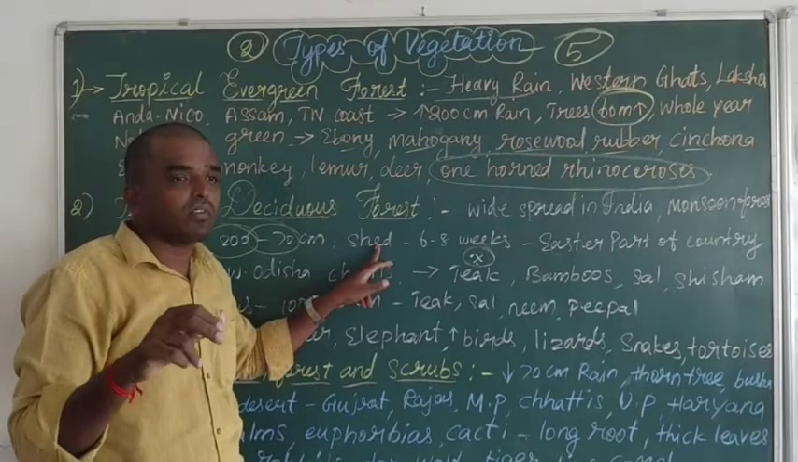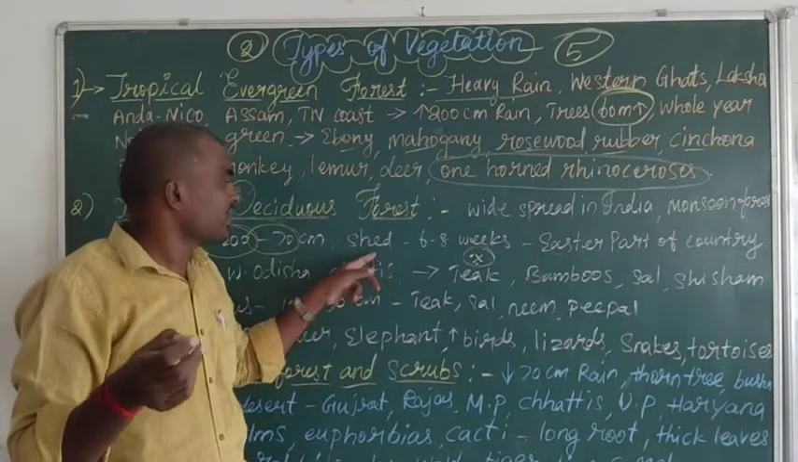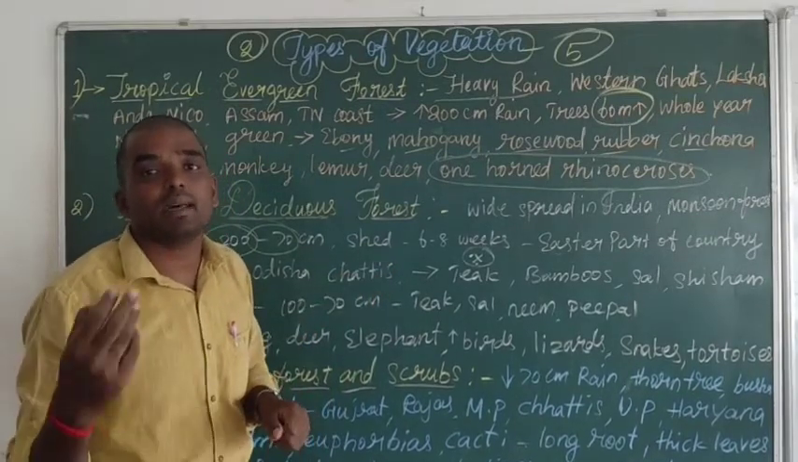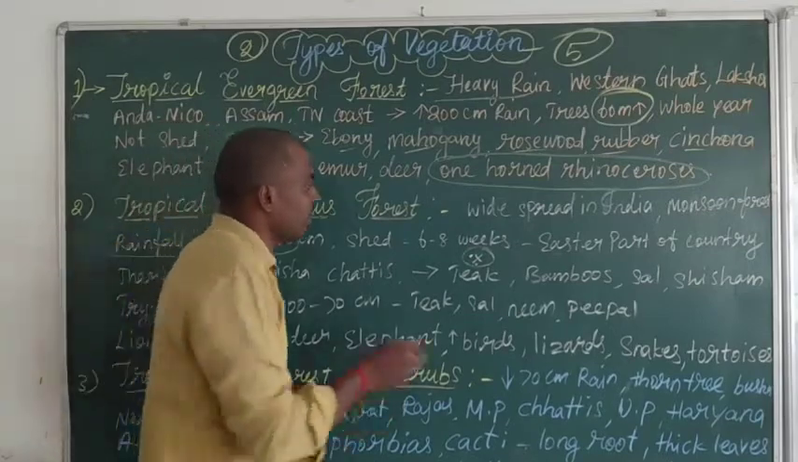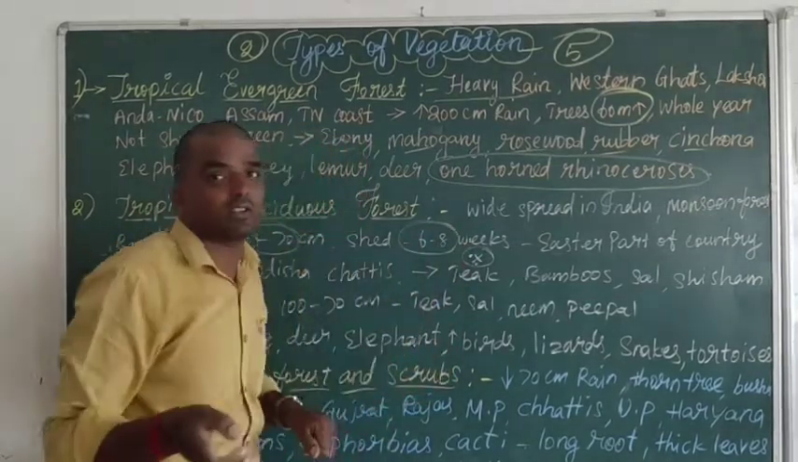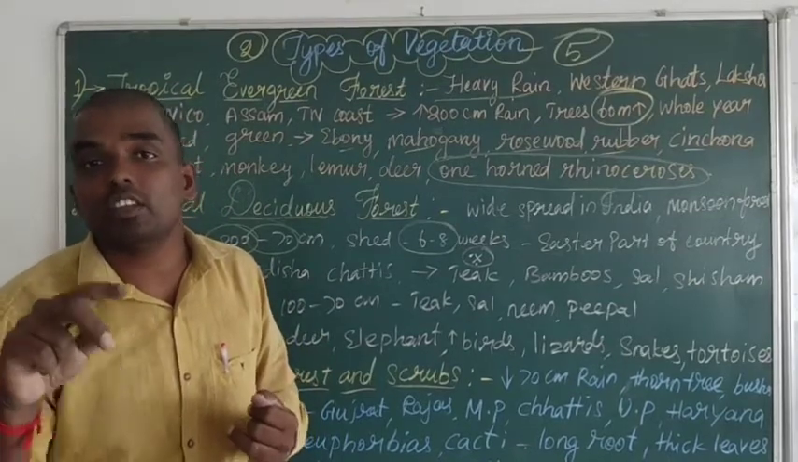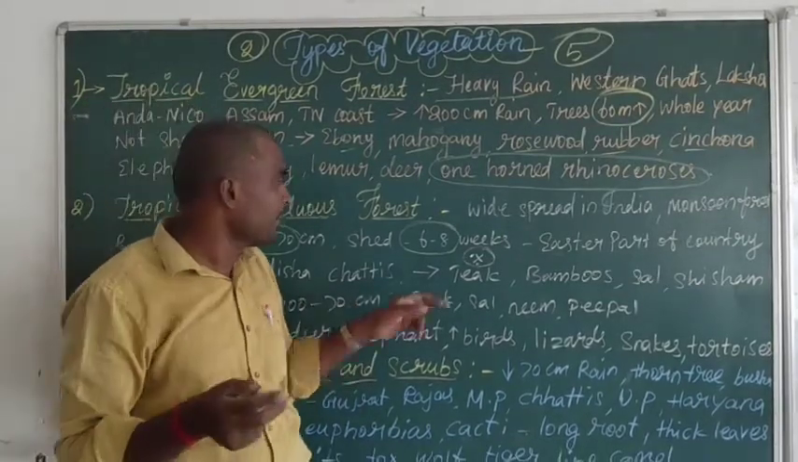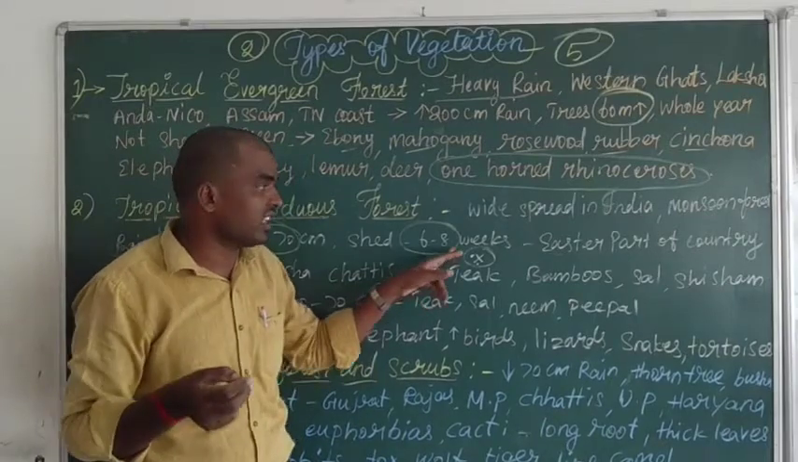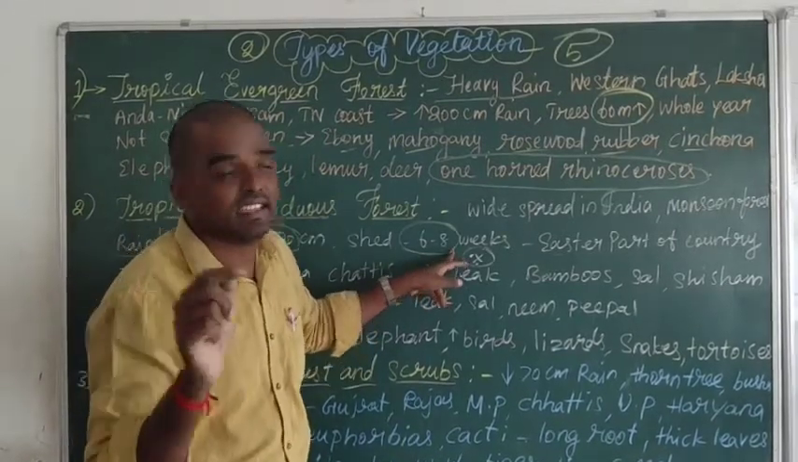So these kinds of trees shed their leaves in the summer season, the dry season. For example, 6 to 8 weeks, more or less 1.5 months to 2 months. How many months? 1.5 months to 2 months. The trees shed their leaves in summer days, the dry season.